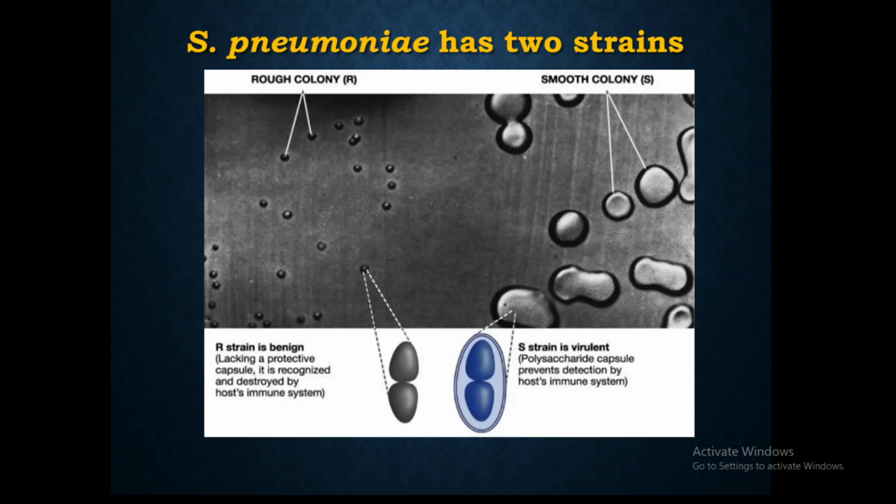Therefore, the S strain is pathogenic, which means it can kill the organism, whereas the R strain is non-pathogenic because it does not have this polysaccharide coating. Therefore, it is subjected to host immunity and then it is killed by the host. So the R strain cannot infect. Therefore, the R strain is non-pathogenic and the S strain is pathogenic.